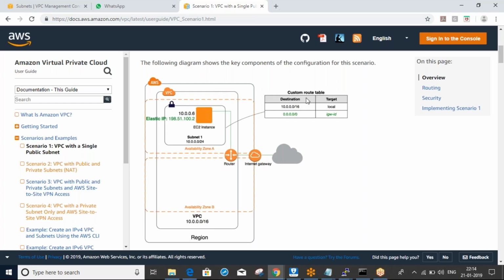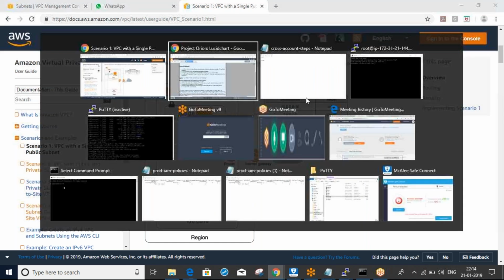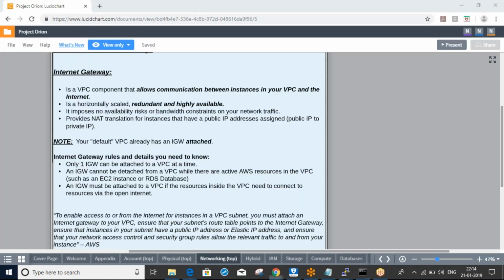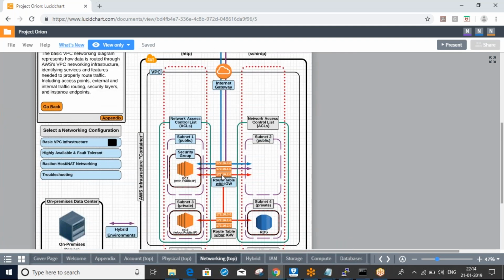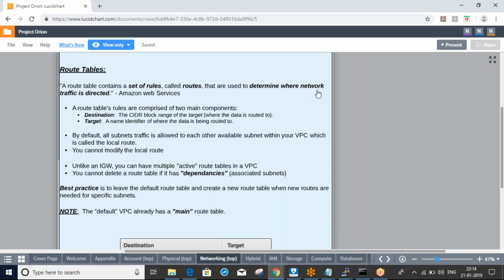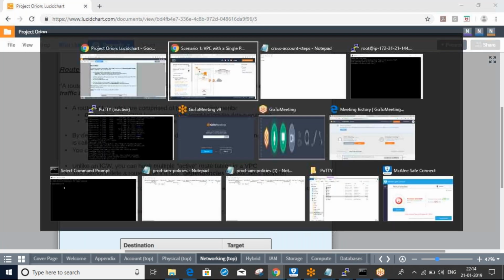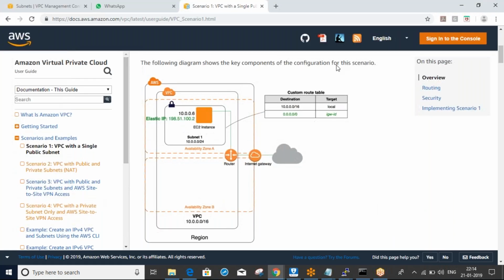Now we will see route table. Any idea about route table? No idea. A route table contains a set of rules, called routes, that are used to determine where network traffic is directed.